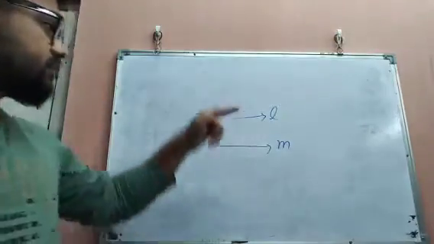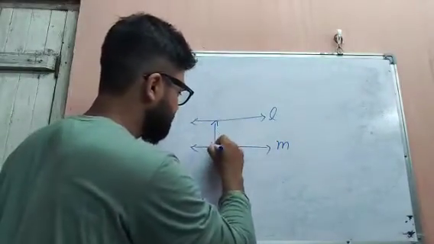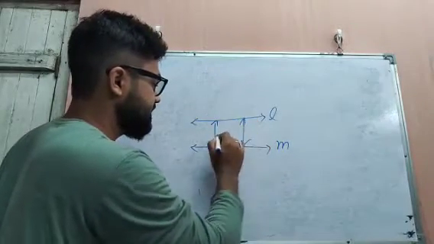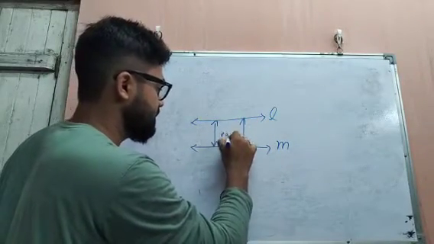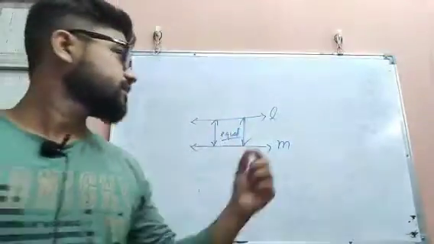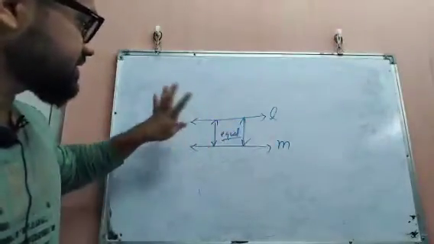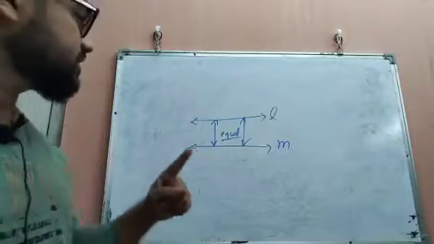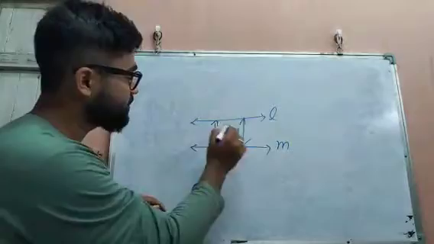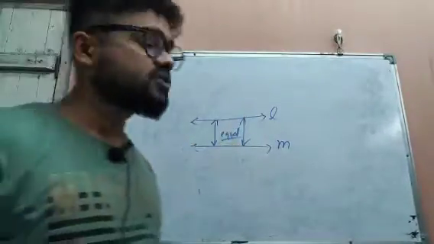Now these two lines are parallel if the distance between these two lines, that means this distance and this distance, are always equal. If the distance between the two lines is always equal, then the two lines are what? Parallel. And this is the main condition: when two lines are separated by equal distance, they are said to be parallel.